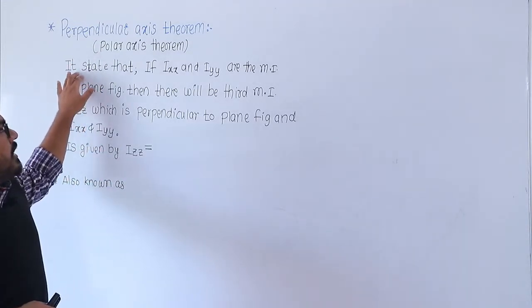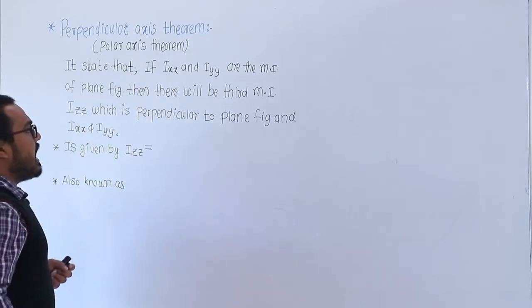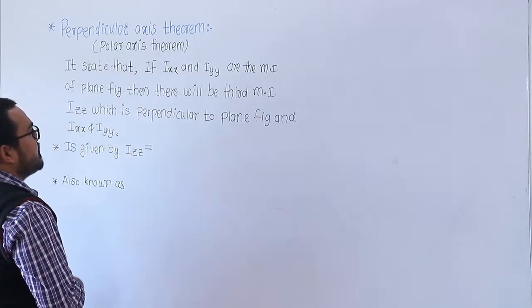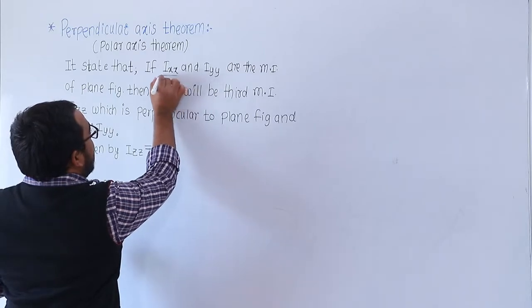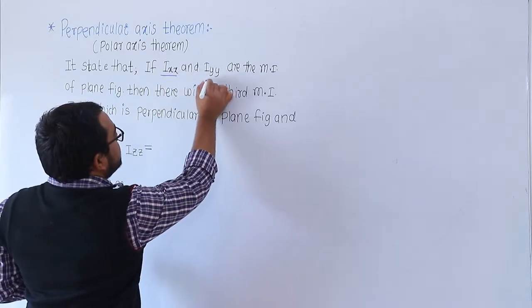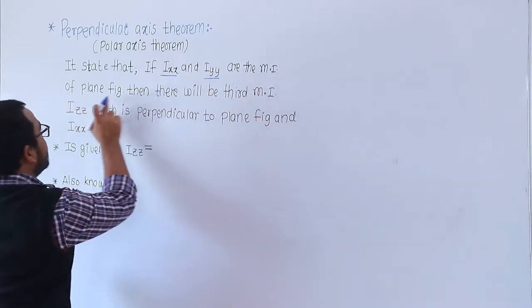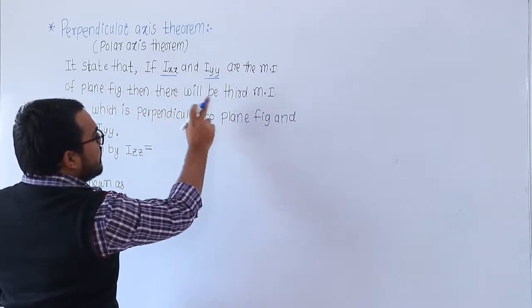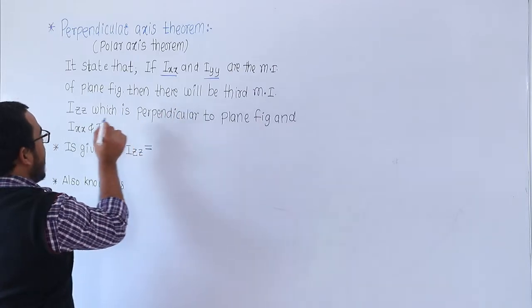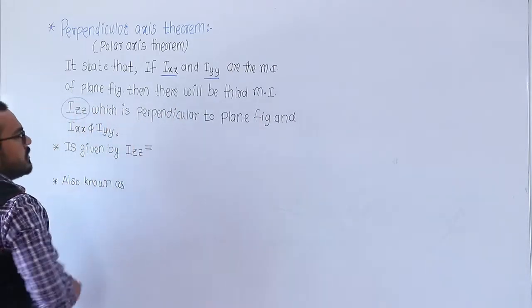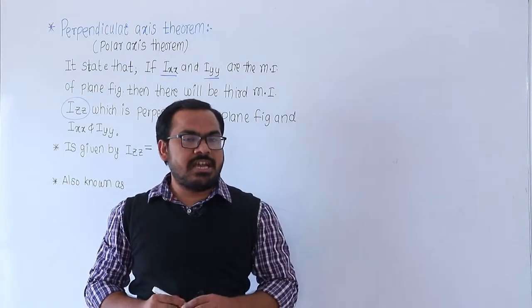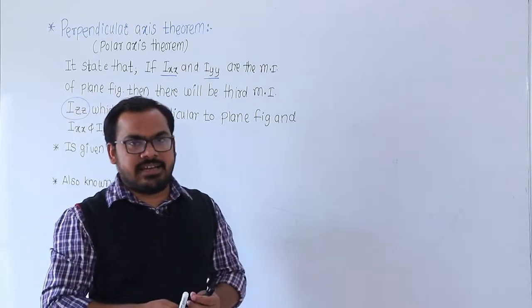And what is the theorem? It states that if Ixx and Iyy are the moment of inertia of a plane figure, Ixx moment of inertia about the xx axis, Iyy moment of inertia about the yy axis, then there will be the third moment of inertia Izz. So there will be a third moment of inertia and which is along the third axis again.